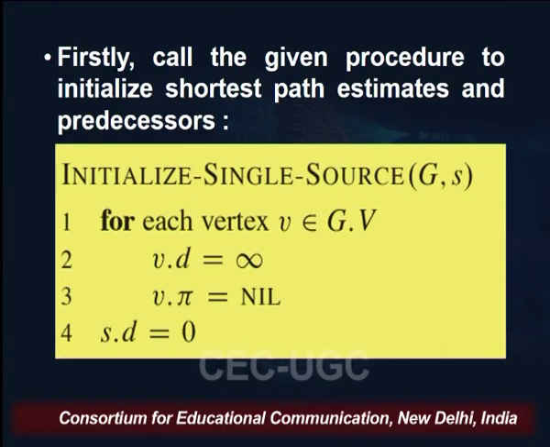So, pi, as I have told you, is the predecessor, and as we have not defined the path yet, we have not started with our algorithm. So, the predecessor for each and every vertex is given as nil, and then after this loop we have given S dot d equals 0. The significance here is that the distance of the vertex S from the vertex S is equal to 0.